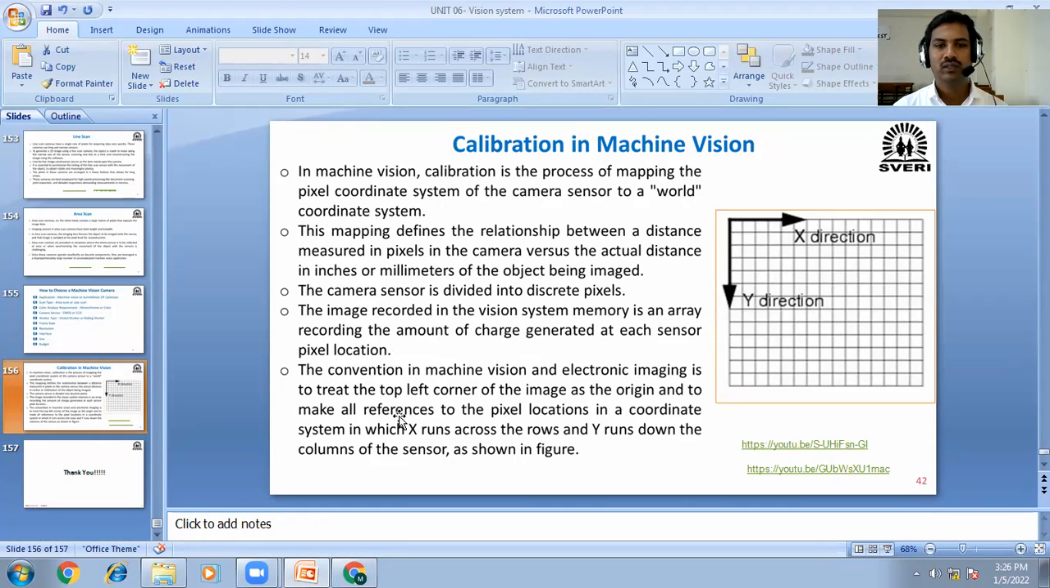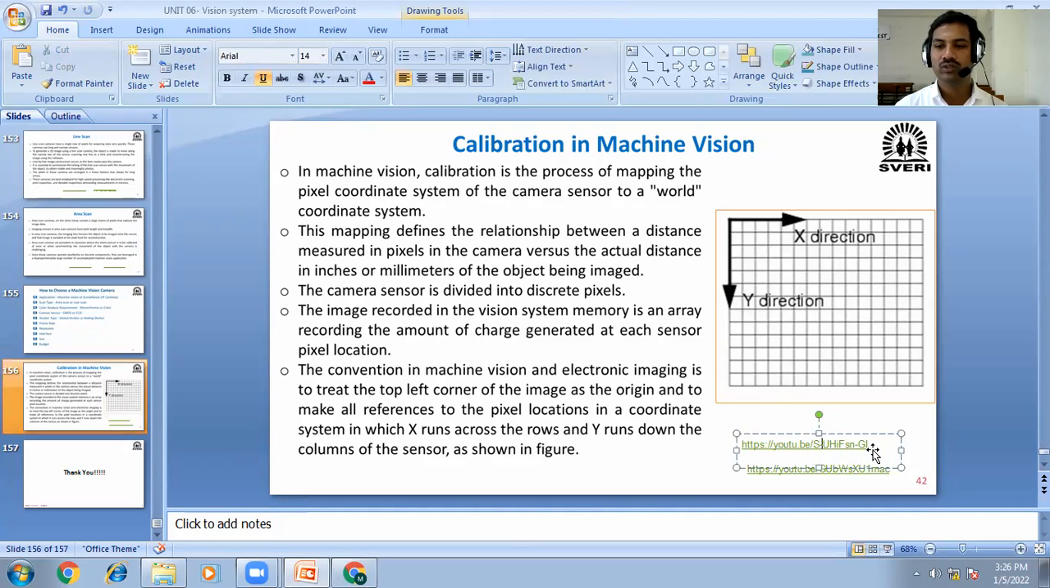The convention in machine vision and electronic images is to treat the top left corner of the image as the origin and make all references to the pixel location in a coordinate system in which x runs across the row and y runs down the column of the sensor, as shown in the figure. Okay, along x and y direction. Okay, pixel we should choose.